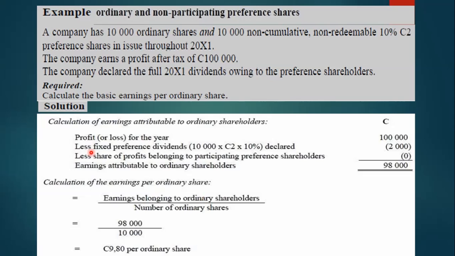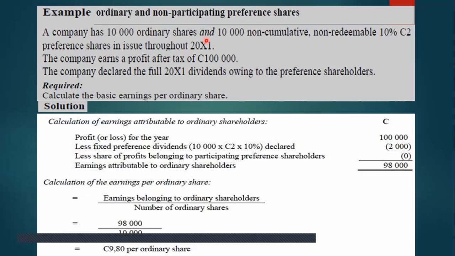See this example: a company has 10,000 ordinary shares and 10,000 non-cumulative, non-redeemable 10% C2 preference shares in issue throughout the year. The company earns a profit after tax of 1 lakh.